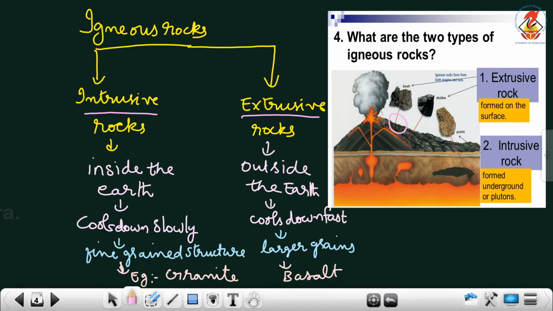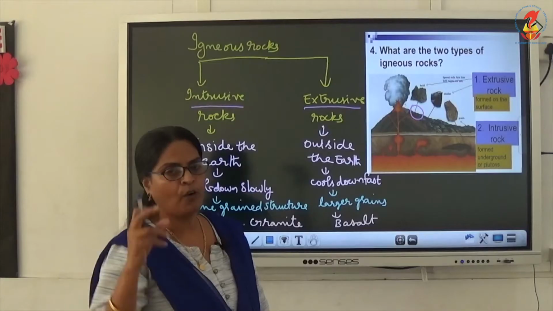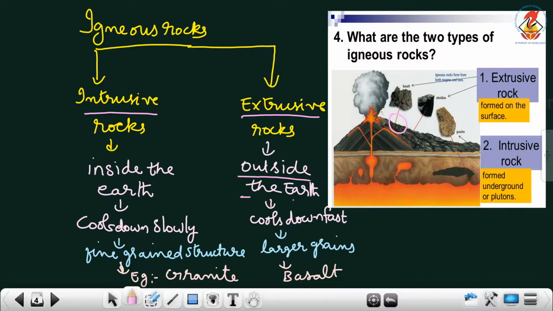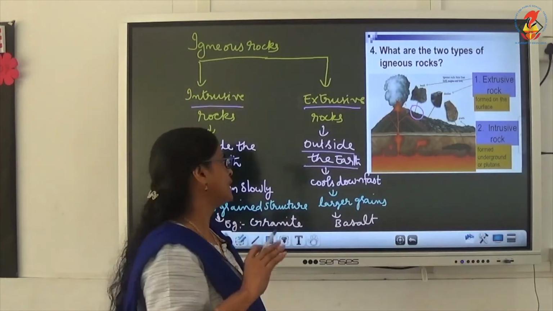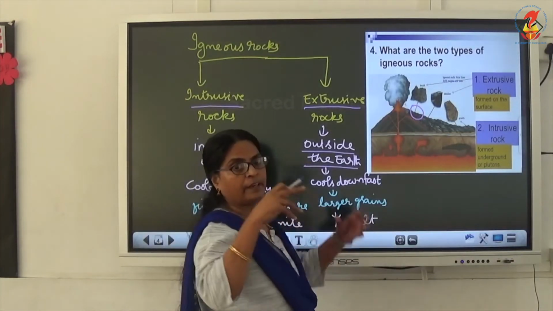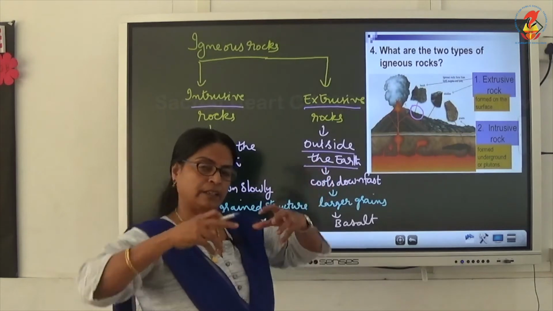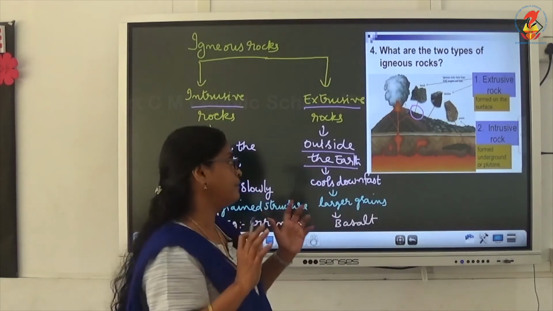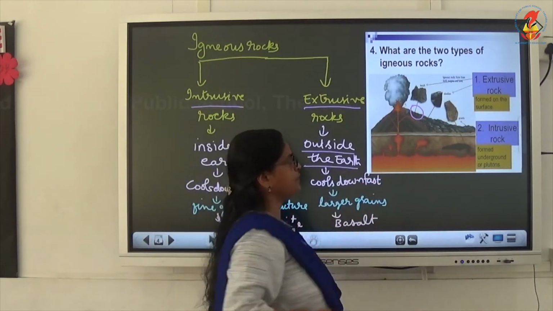Extrusive rocks are formed on the surface of the earth, that means outside the earth. When the volcano erupts, the lava comes out, the molten magma cools on the earth and forms extrusive rocks.